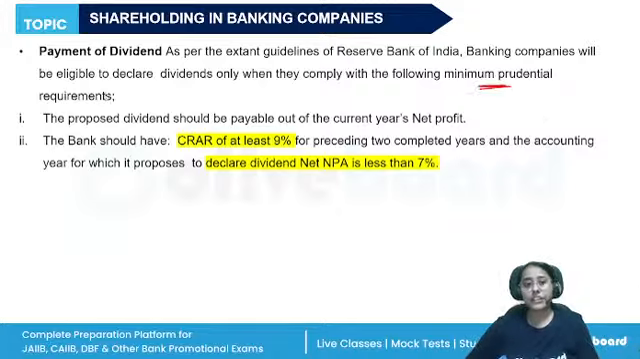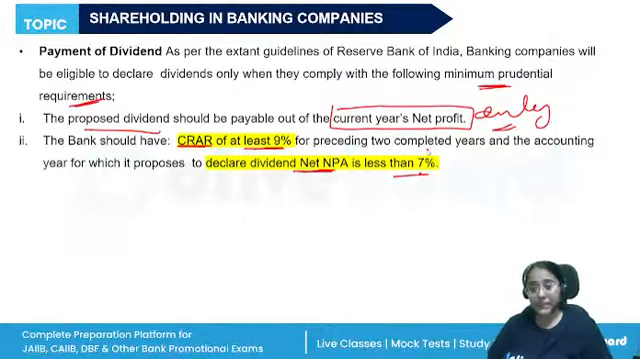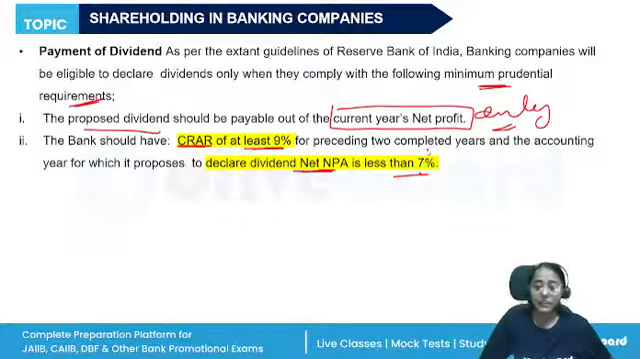Also, before announcing or before payment of dividend, some important conditions have to be fulfilled. The minimum prudential requirements: the proposed dividend should be payable out of the current year's net profit only, not more than that. And the bank should have the CRAR of at least 9% and their net NPA should be less than 7%. So if their risk based assessment comes out to be less than 9% or their net NPA comes out to be more than 7%, they are not allowed to declare dividends. So first they will have to maintain this.